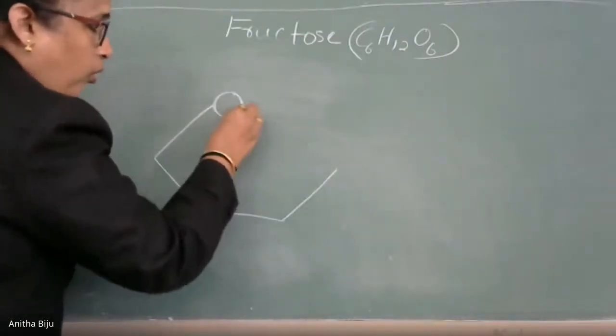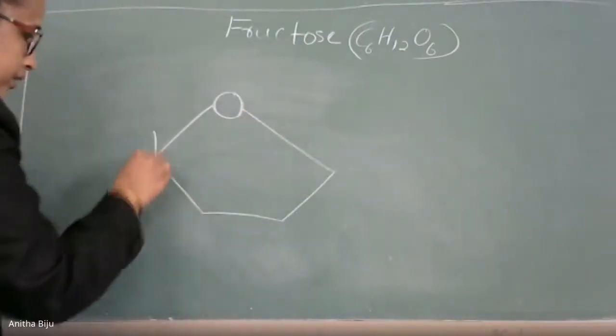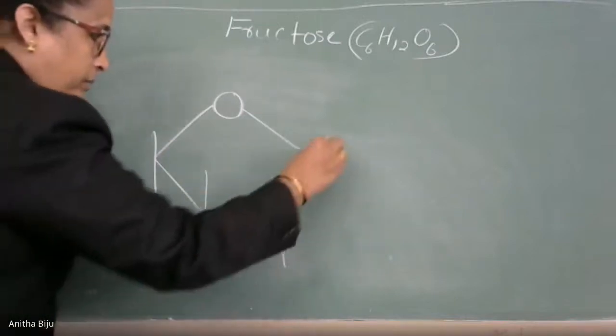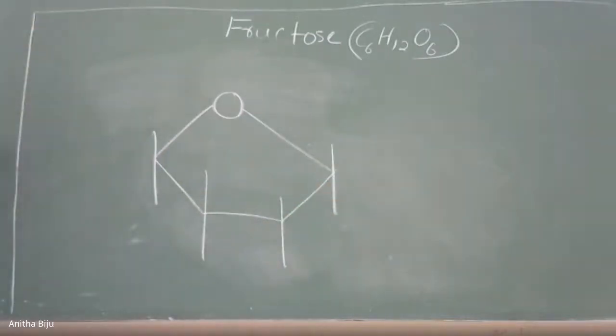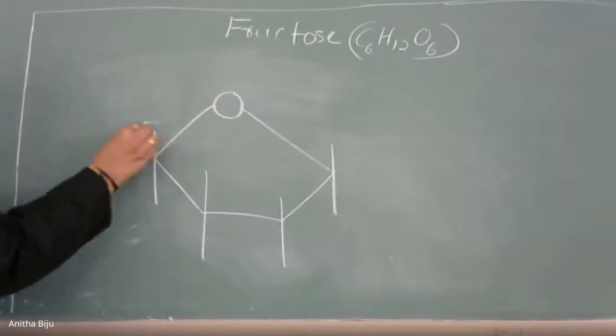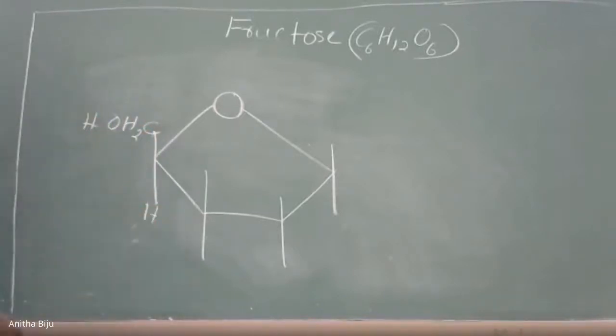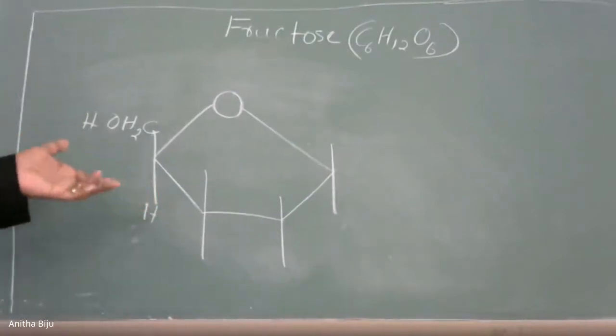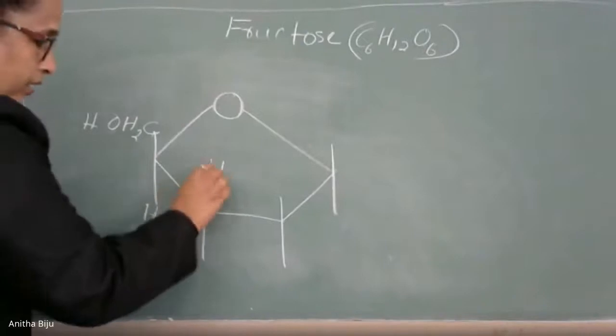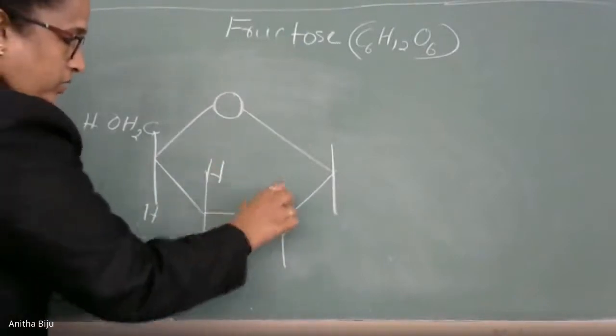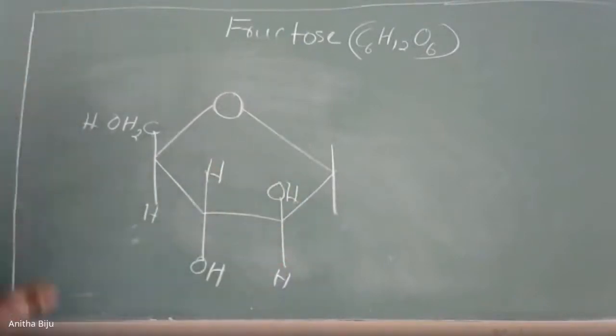Here we have O. Then at every position there are two bonds like this, and here you can draw the structure CH2OH, H. This is the same as we have drawn in the previous structure. And here H, OH, OH, H. I hope it is clear to you.